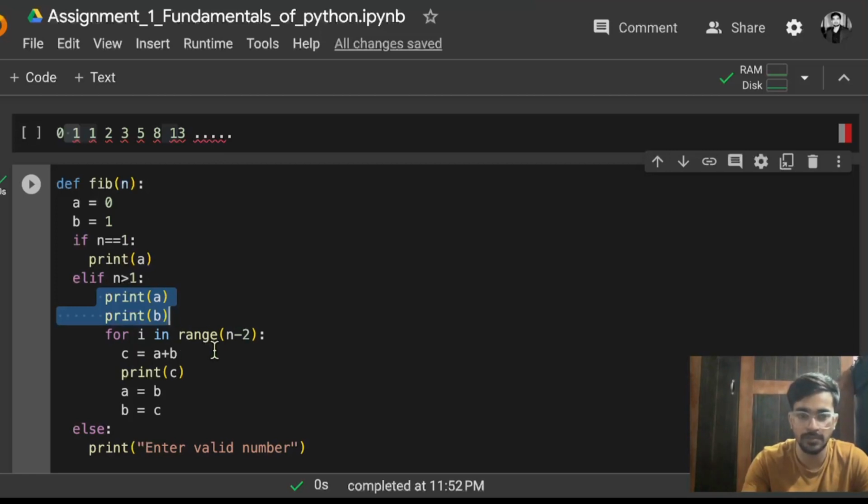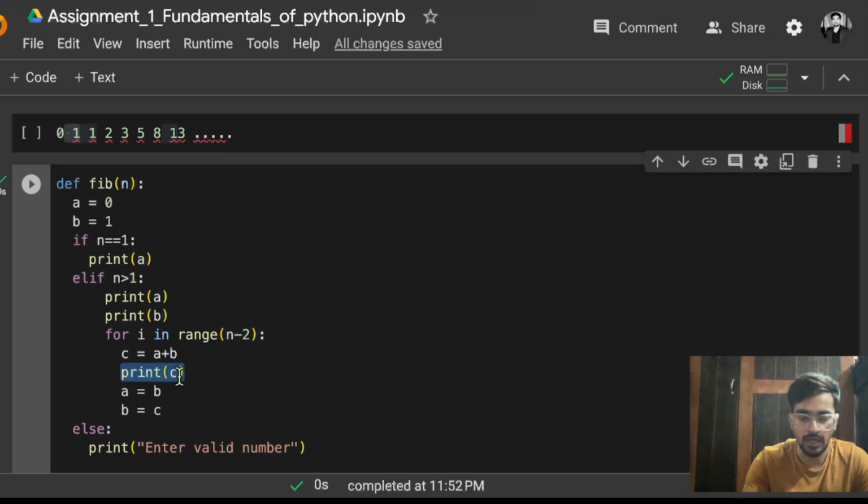And what are the numbers that it is going to print? So simply whichever numbers were there in the beginning, you have to keep adding them. So c is the new variable which I am defining, which is a plus b. So simply the a and b from the beginning, you have to add them. So a plus b, then it will be c, so it is going to be printed.